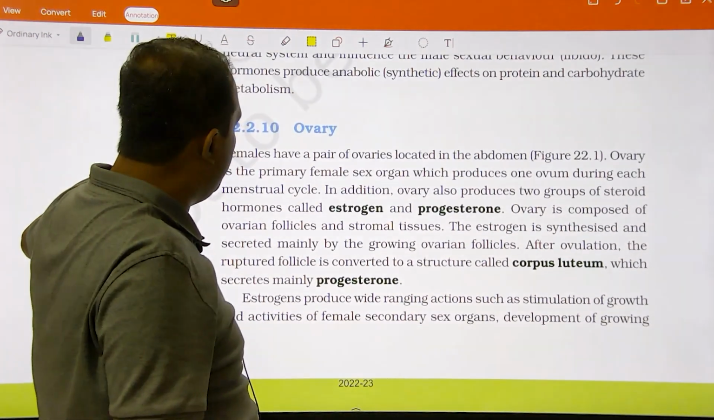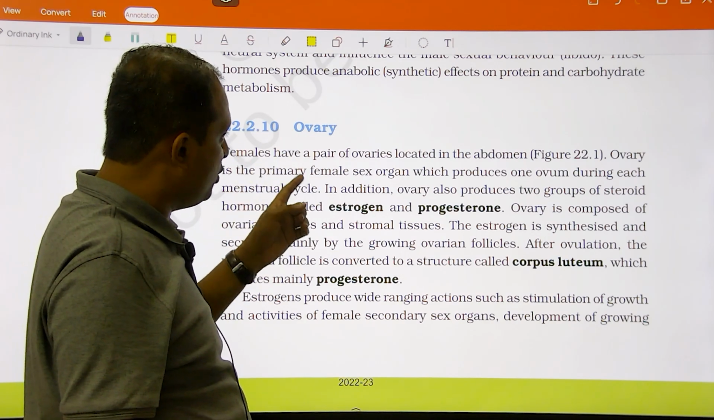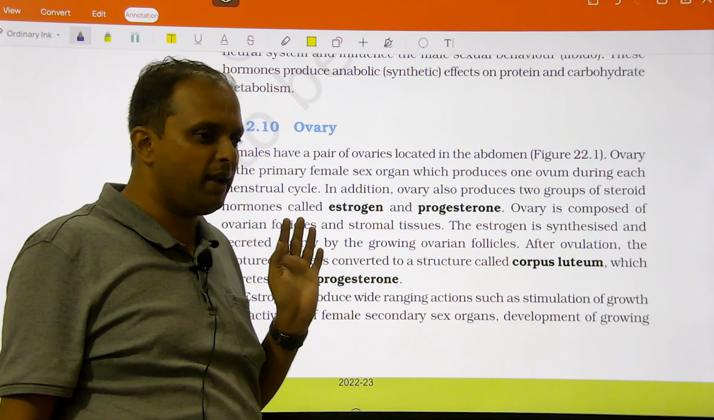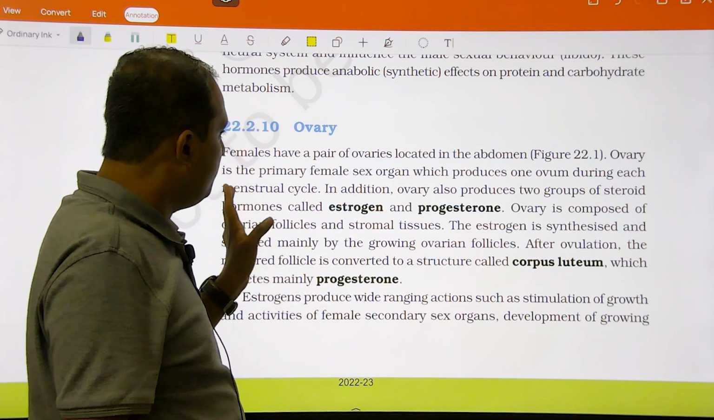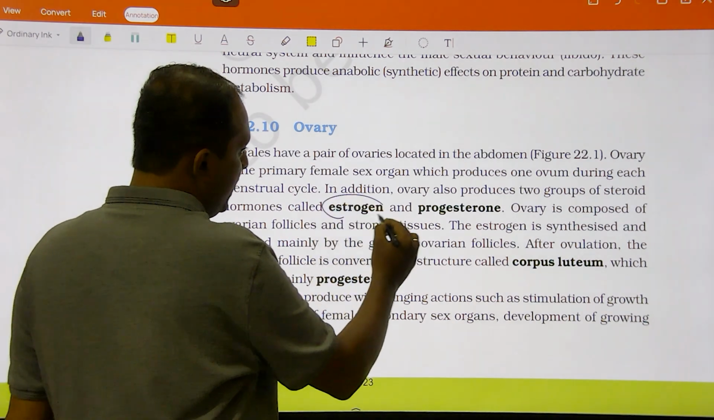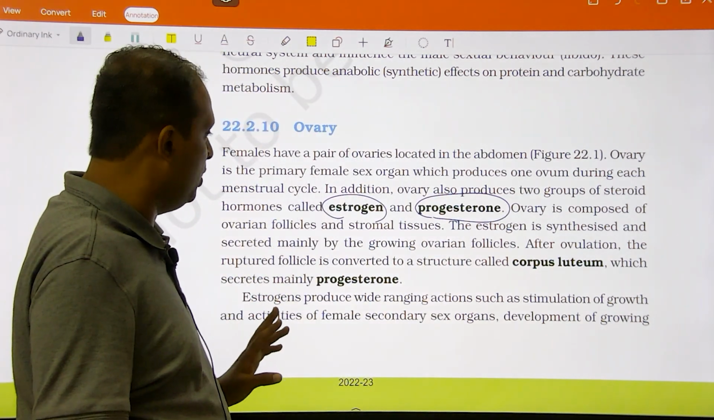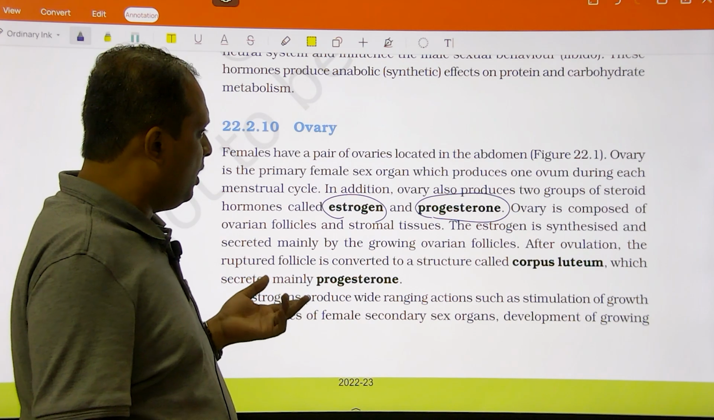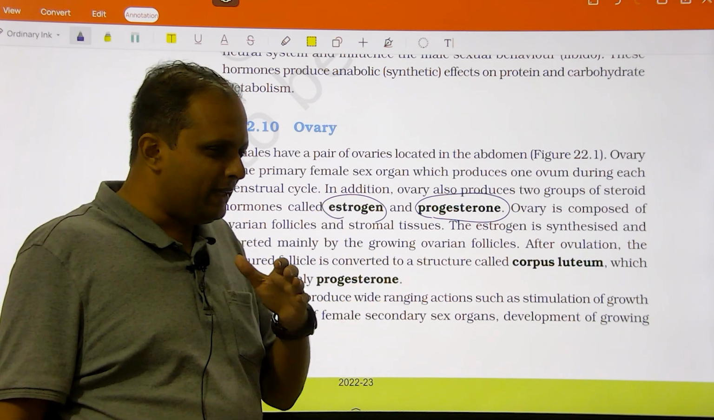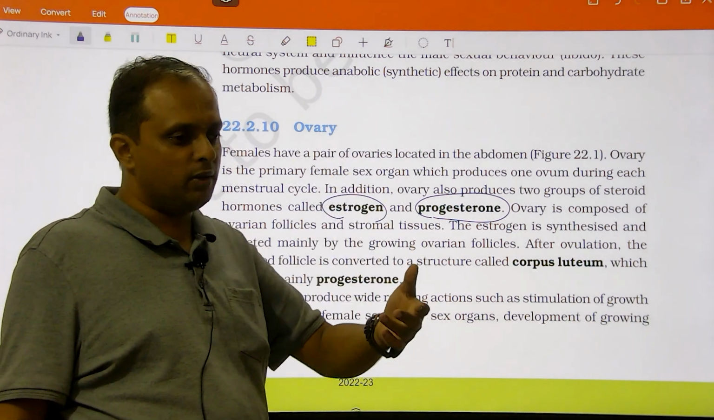And the same with the ovary. A female has a pair of ovaries. The ovary is the primary female sex organ, which produces one ovum during the menstrual cycle. The menstrual cycle will be explained in detail in 12th biology. In addition, the ovary also produces two steroid hormones, estrogen and progesterone. Males have only one hormone, whereas females have two, and both have their own roles. Estrogen is usually produced by the developing ovarian follicle. I am not getting into those details; we will have a separate discussion when we talk about the human reproductive system.